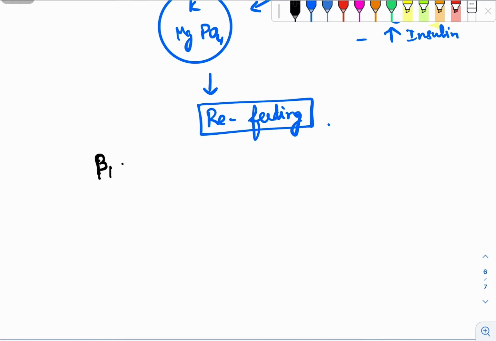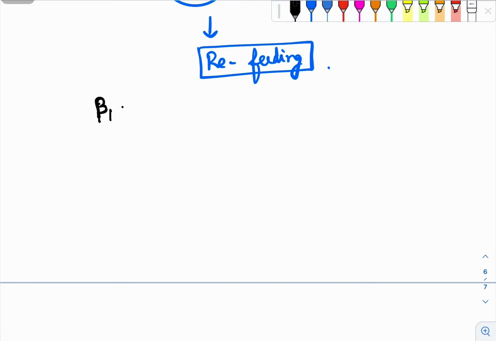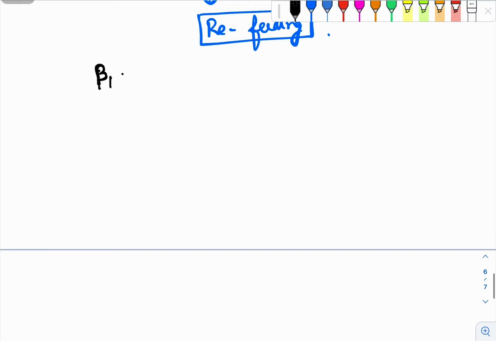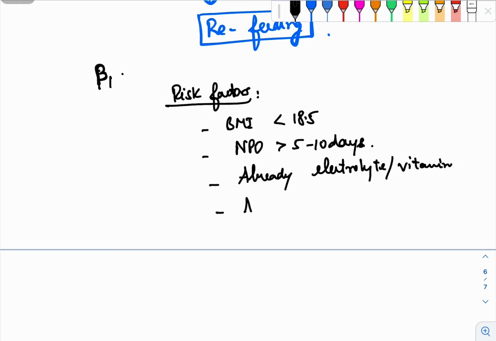So, how to prevent refeeding syndrome? The best way to prevent refeeding syndrome is to identify those patients who are prone to get it. The risk factors are a BMI less than 18.5, patients who are nil per oral for more than 5 to 10 days, patients who already have electrolyte or vitamin deficiencies, or patients with alcohol abuse.